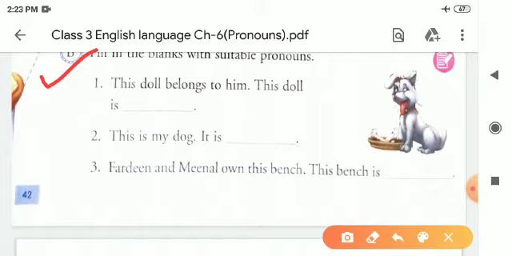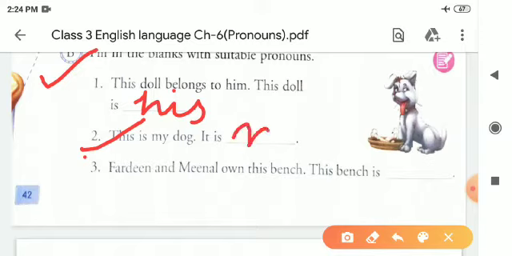Number 1 is: The doll belongs to him. The doll belongs to him. This doll is his. This doll is his. Now next one. This is my dog. This is my dog. It is mine. Mine is a possessive pronoun of I.